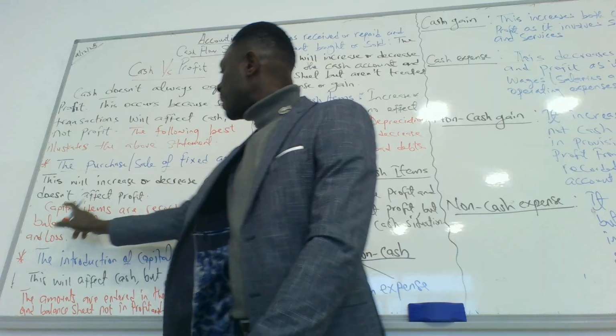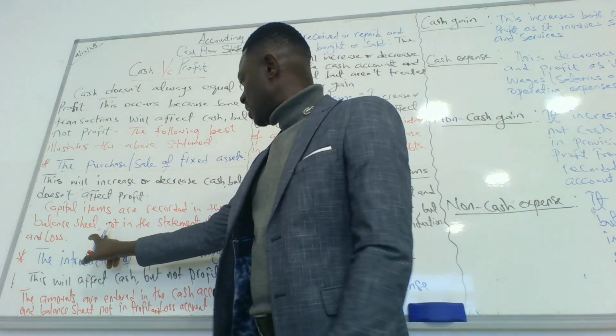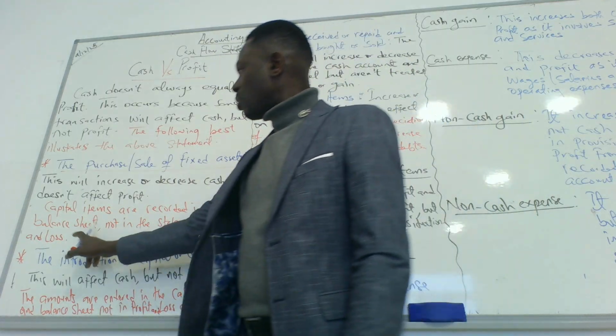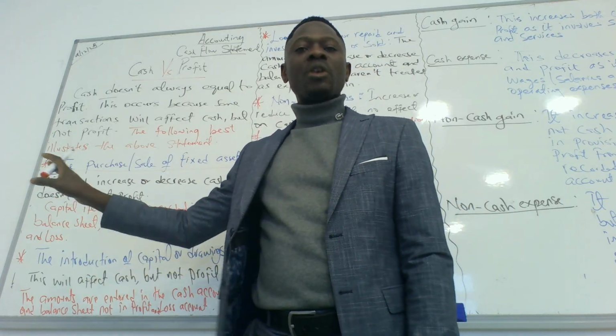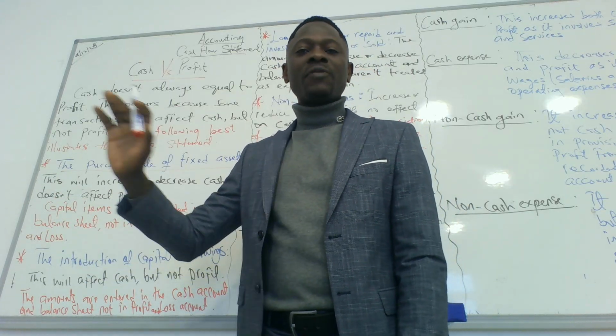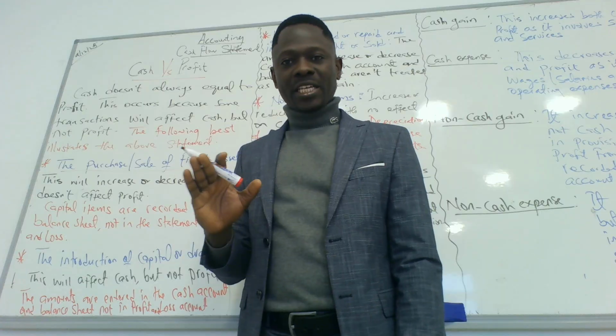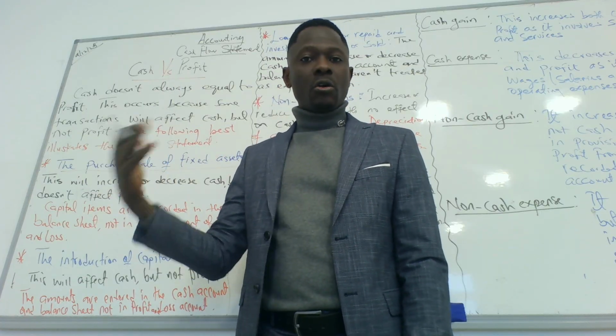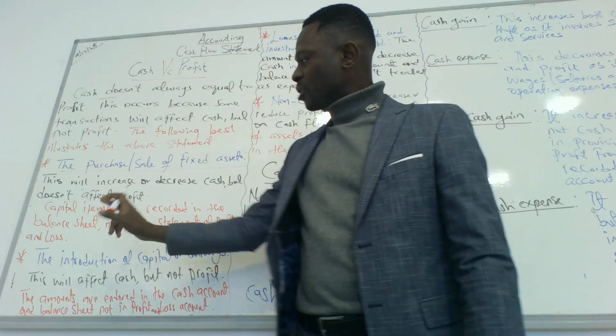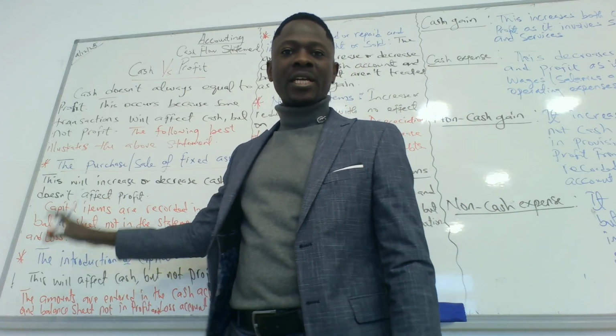So capital items are recorded in the balance sheet, not in the statement of profit or loss. That is why it's not going to affect profit, but it will reduce your cash. As soon as the purchase of an asset is done, the asset of cash reduces and the asset of equipment or machine increases. So it does not affect profit, it would rather affect cash.